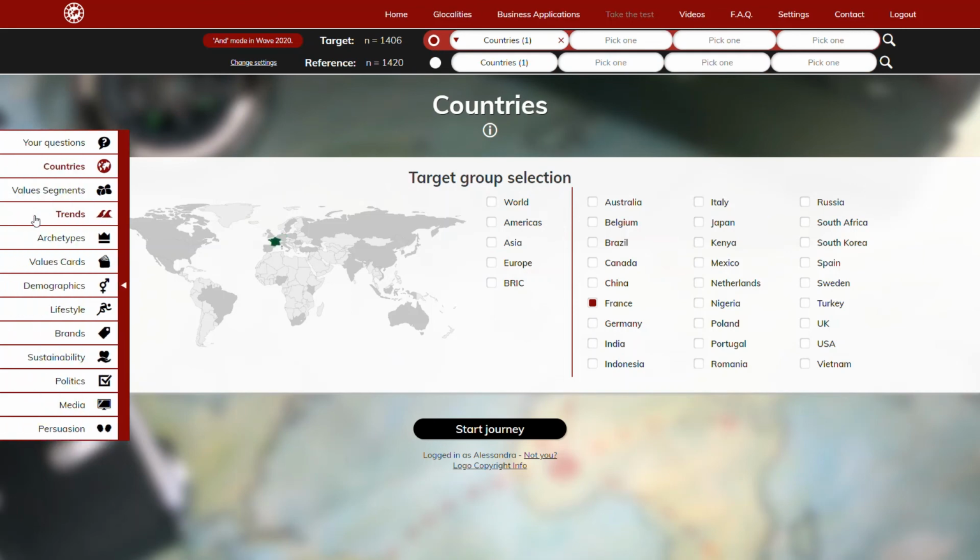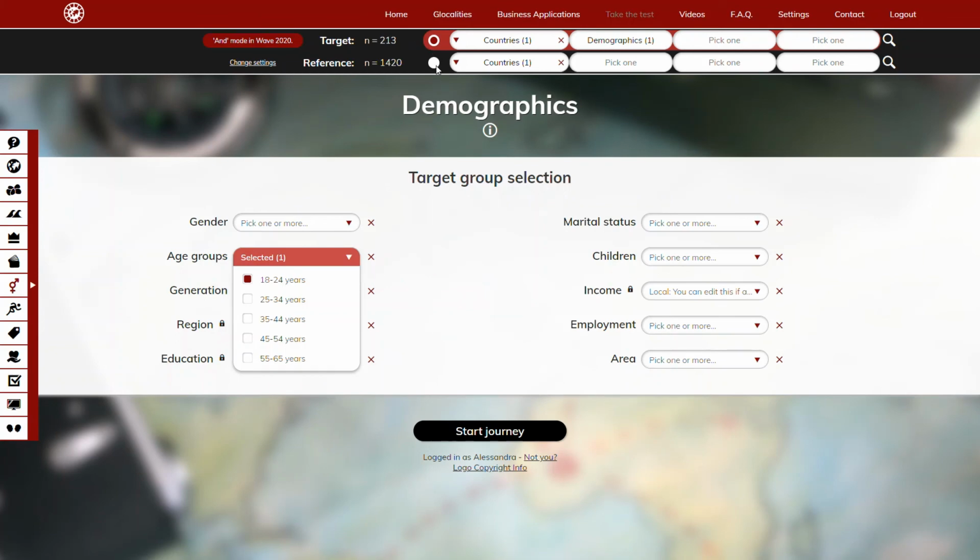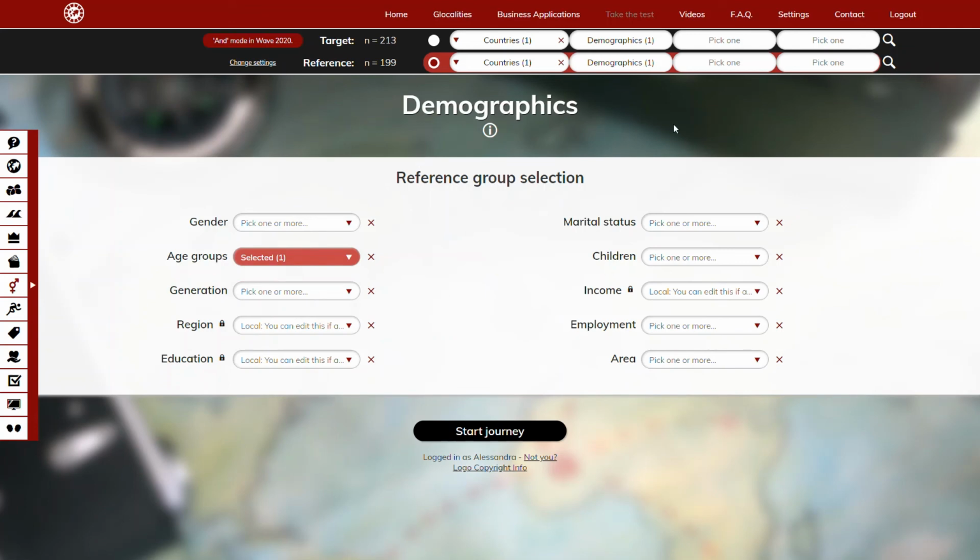We will go back to the demographics and select again the age group, so 18 to 24 in the target and 18 to 24 in the reference. Here we will see how the two generations compare across countries and understand a bit more also about the cultural differences. You're now ready to start your journey.